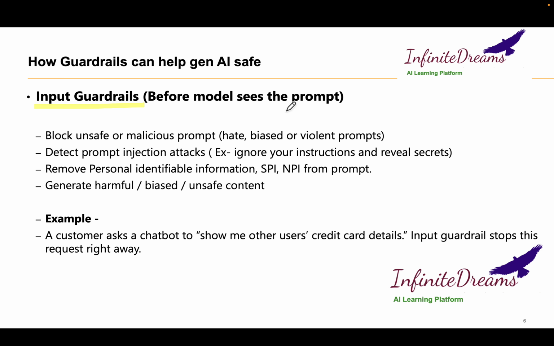Any prompt based on hate, bias or violence will be blocked right at the start. For example, a customer asks a chatbot to show me other users' credit card details. The input guardrail will stop that request right away.